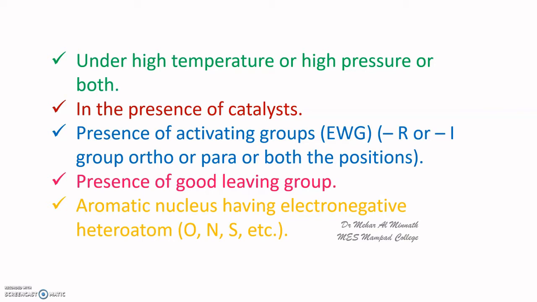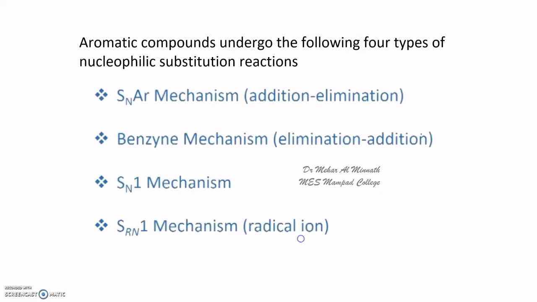Now the Benzyne mechanism happens when the aromatic ring does not have an electron withdrawing group on it. Nucleophilic substitution reactions on aromatic compounds are of four types. That is the SNAr mechanism, addition elimination, which we have discussed in my earlier video. Then we have the Benzyne mechanism, that is the elimination addition reaction mechanism. Then the SN1 mechanism and the SRN1 mechanism, which has a radical ion as the intermediate.